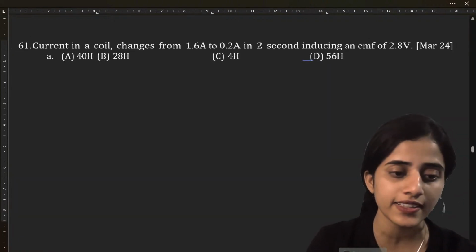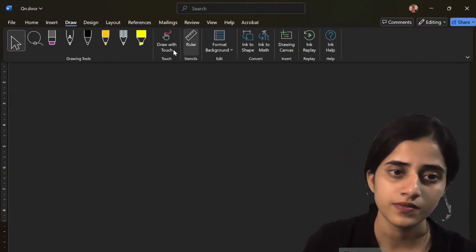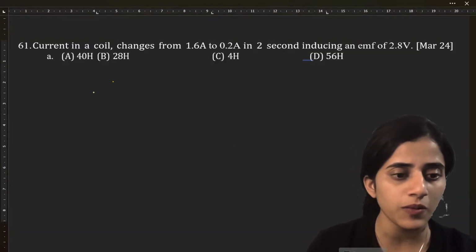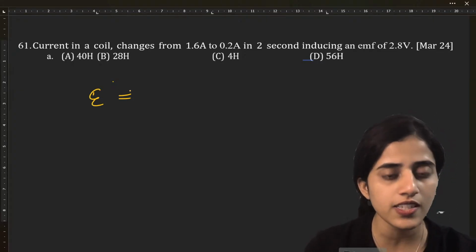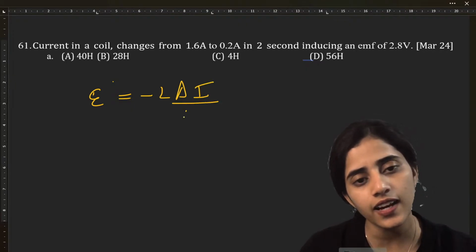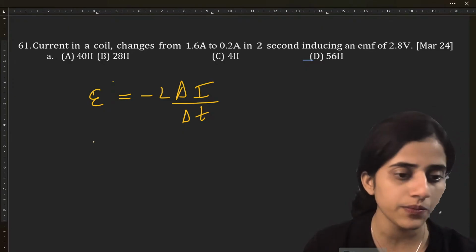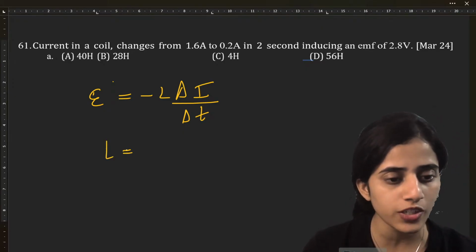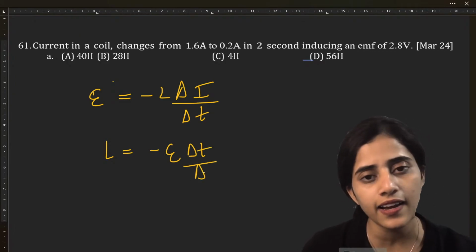What is the formula for inductance? The formula is epsilon is equal to minus L del I by del T. So what is L going to be equal to? Minus epsilon del T by del I.